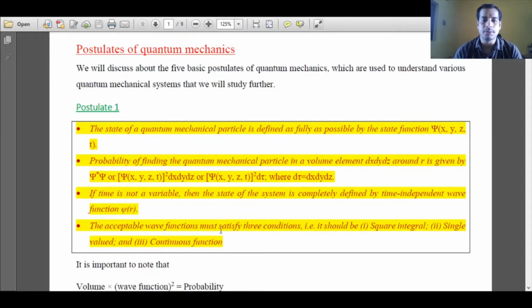The acceptable wave function must satisfy 3 conditions. This is the important property. Each acceptable wave function must satisfy 3 conditions. And what are the 3 conditions? The wave function must be square integrable. The second condition is the wave function must be single valued. And the third condition is the wave function must be a continuous function. We'll discuss all these 3 conditions shortly.